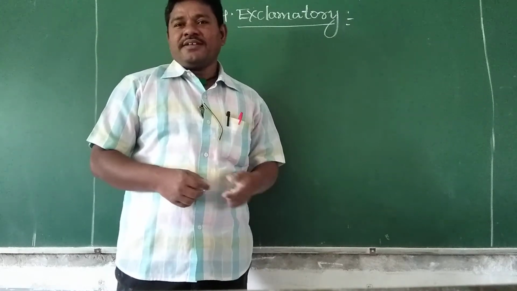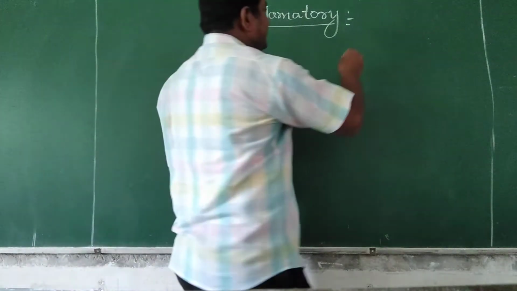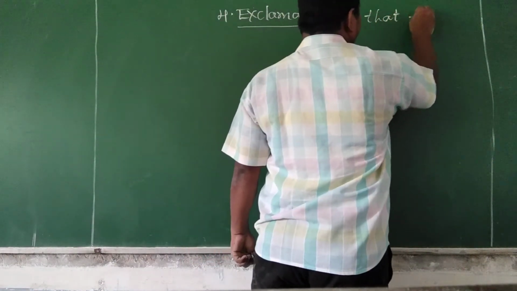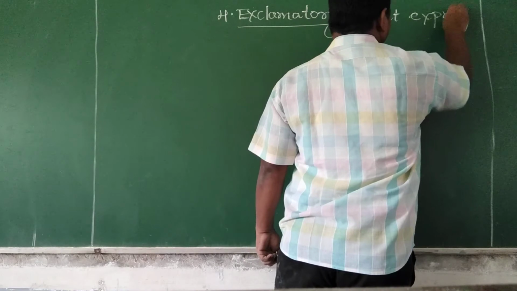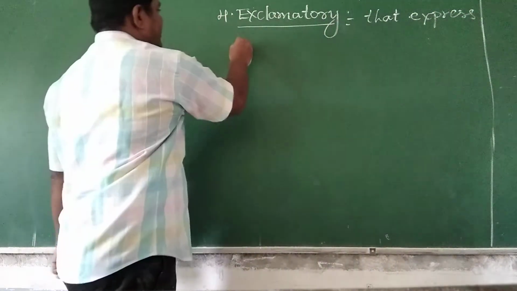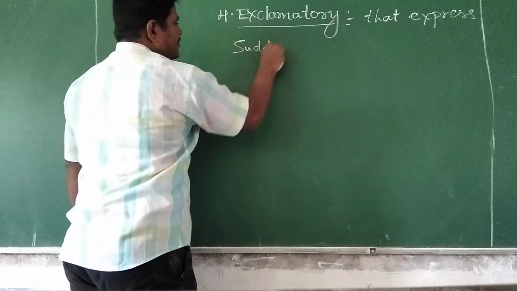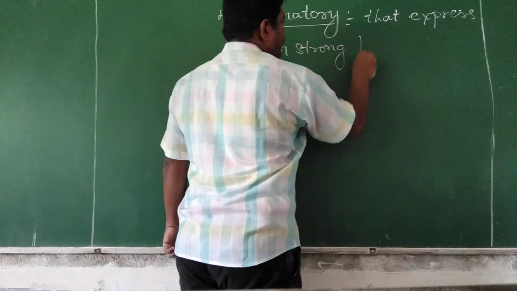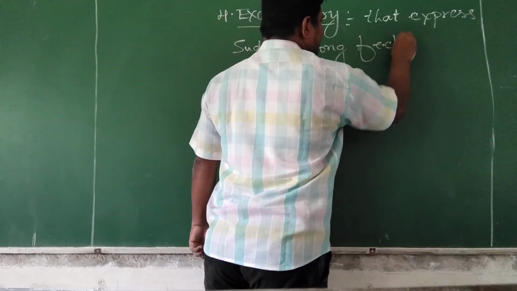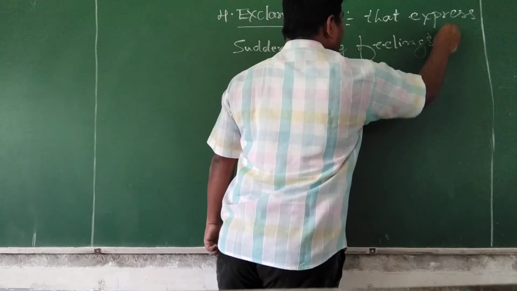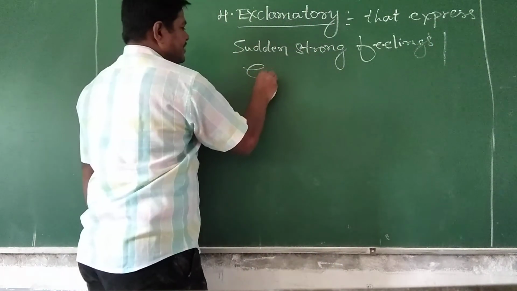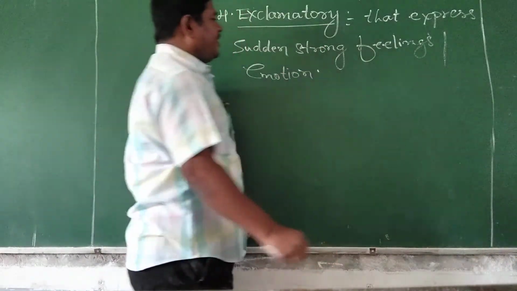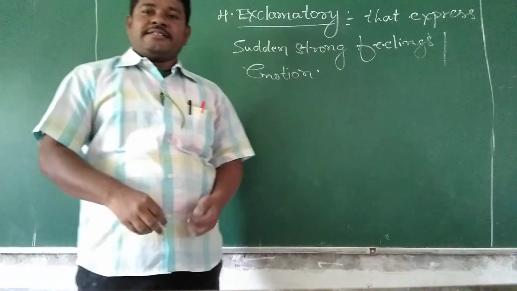What do you mean by that? So, I mean to say, the exclamatory sentence is a sentence that expresses sudden, strong feelings or emotions. Sudden, strong feelings or emotions is called an exclamatory sentence.